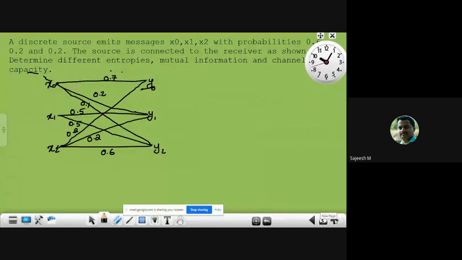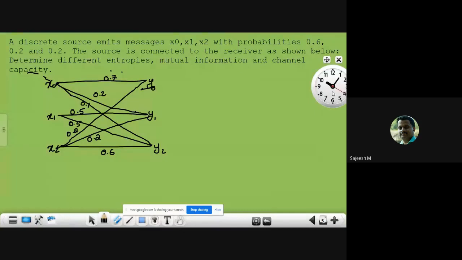Okay, now we can take this question. A discrete source emits messages x0, x1 and x2 with probabilities 0.6, 0.2 and 0.2. Those are the input symbol probabilities. There are three input symbols, x0, x1, and x2, and their symbol probabilities are given.